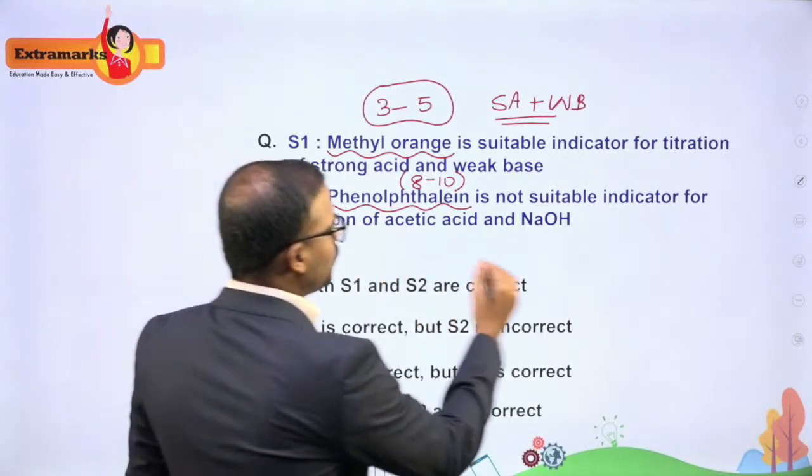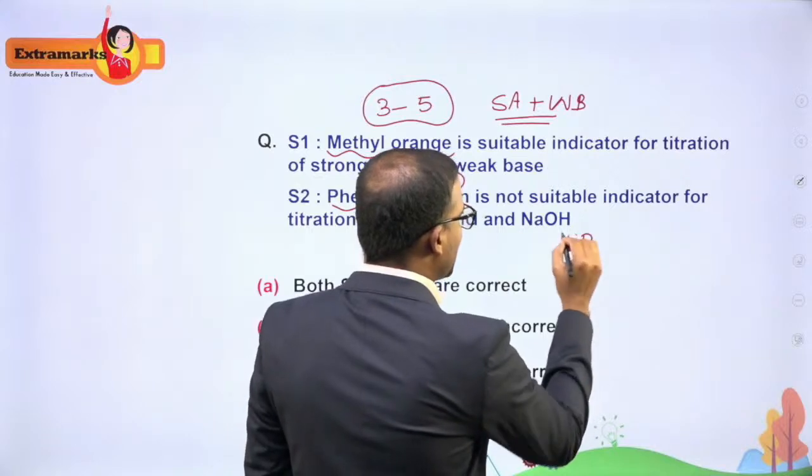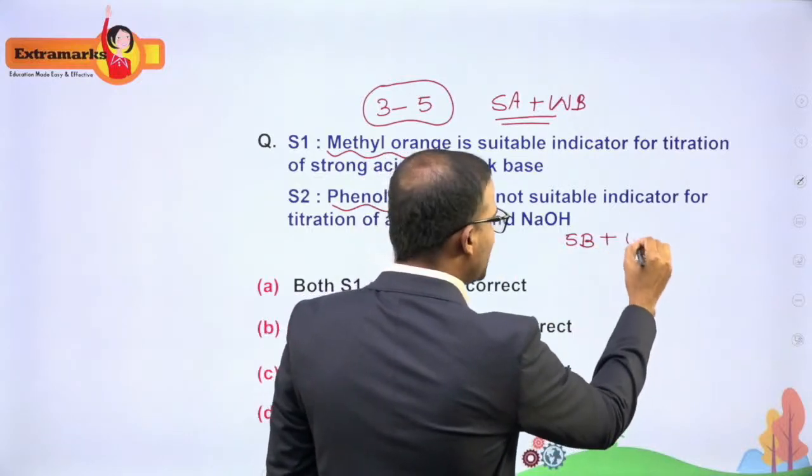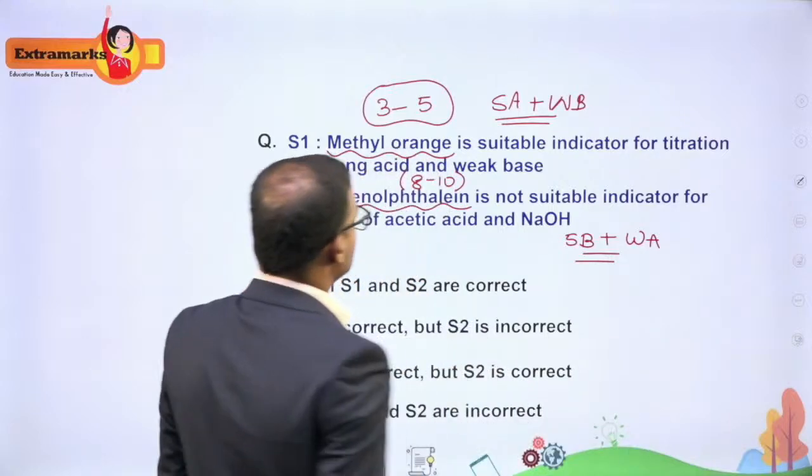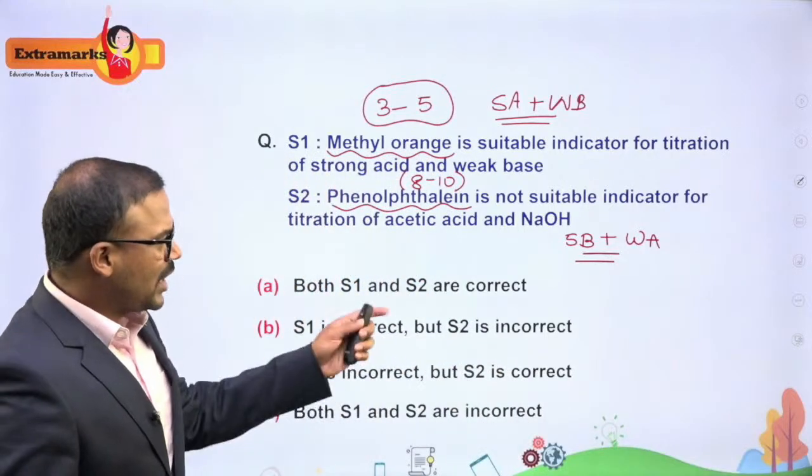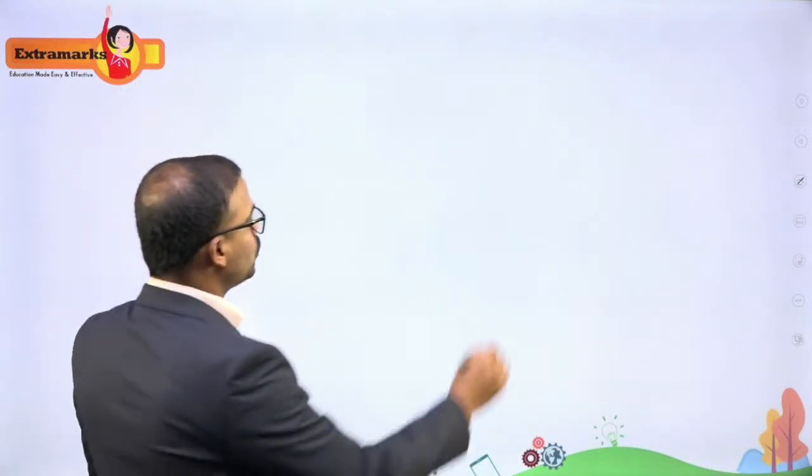So basically it is used for a strong base, whenever you're titrating a strong base with a weaker acid. Okay, so that is the concept here. And I can also show you the graphs. How do you use the graphs?